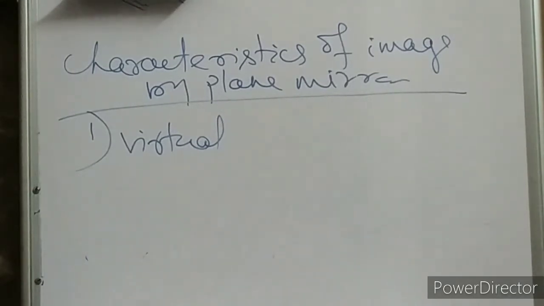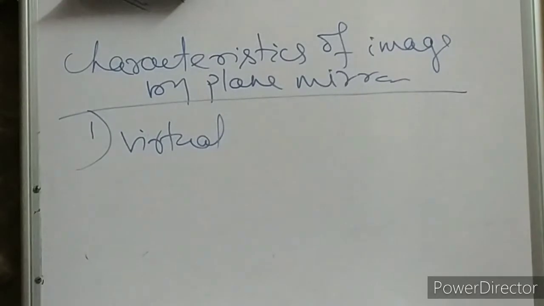When you are standing in front of a mirror and your image is inside the mirror, can you take that image on a screen? Obviously not. So that's why it is a virtual image. But a real image you can see. So the first point is clear, virtual.